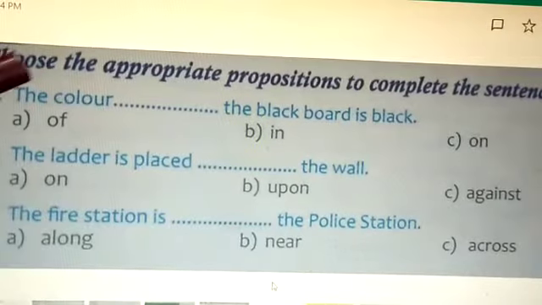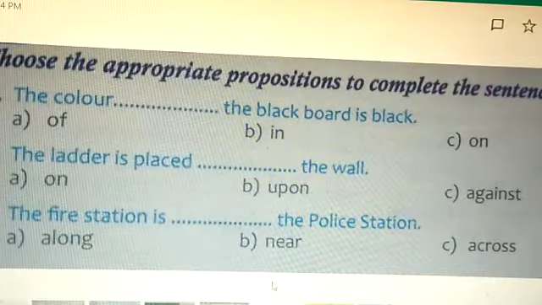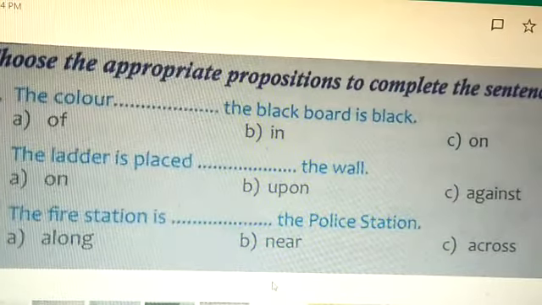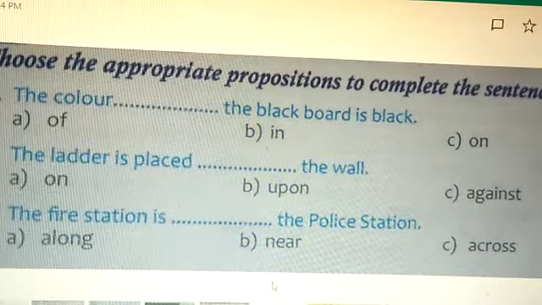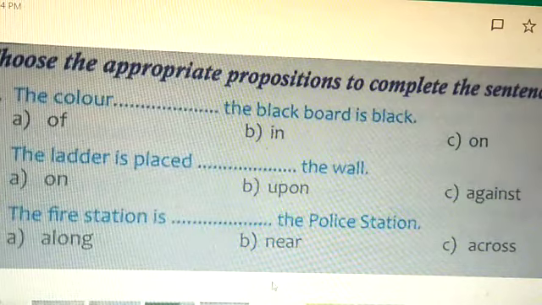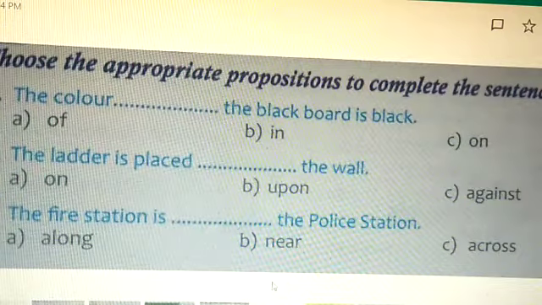Appropriate prepositions to complete the sentences. See the next exercise. Number 1. The color of the blackboard. Option A is black. Okay, second one. The ladder is placed against the wall. Option C. Third one. The fire station is near the police station.